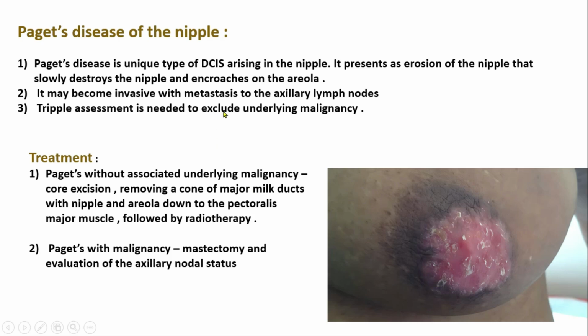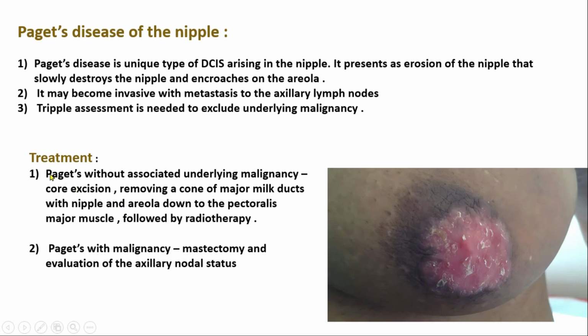Here I want to elaborate the second point: why is it said that there is metastasis to the axillary lymph nodes? Because when there is skin involvement, it is termed locally advanced carcinoma of breast, and in case of locally advanced carcinoma of breast, the axillary lymph nodes must be affected.